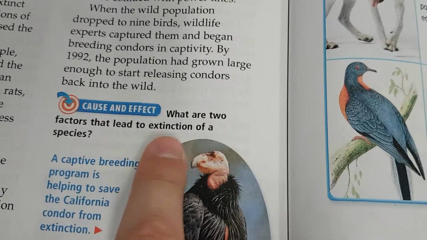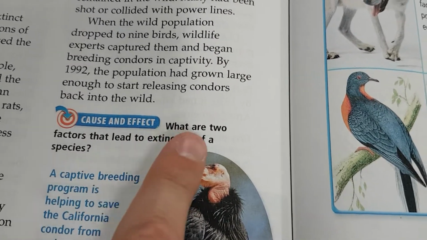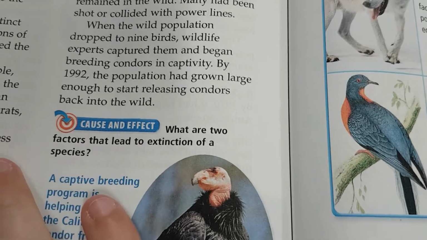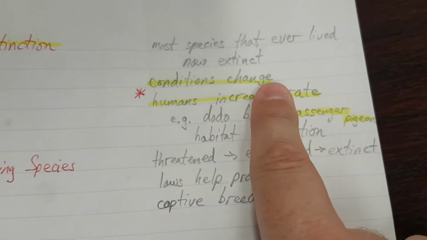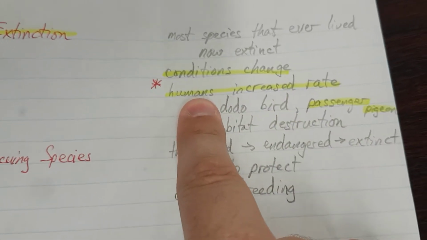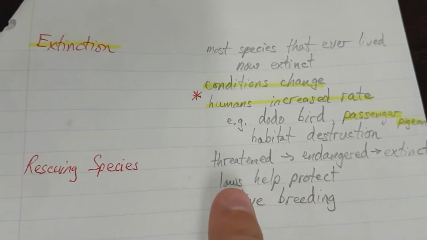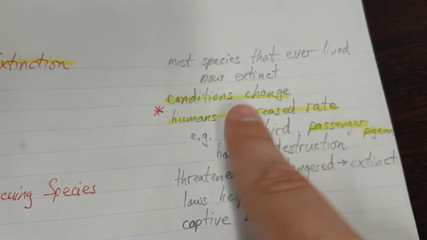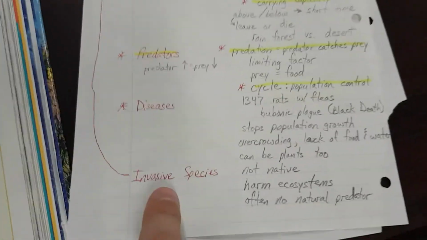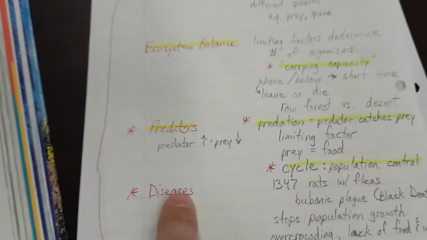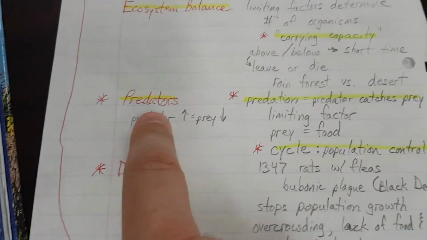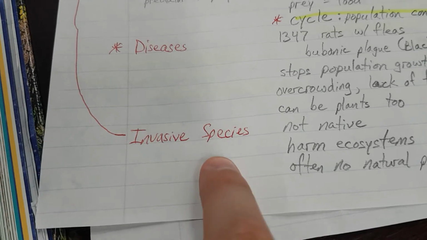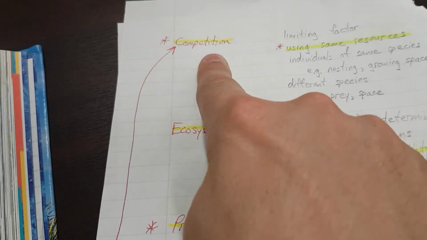Okay, what are 2 factors that lead to extinction of a species? 2 factors that lead to extinction of a species include changing conditions and human activity. So, for example, humans destroying habitats could affect extinction and increase the rate of extinction, or conditions changing such as an invasive species showing up, a new disease, or maybe even a new predator that was an invasive species, which leads to more competition.